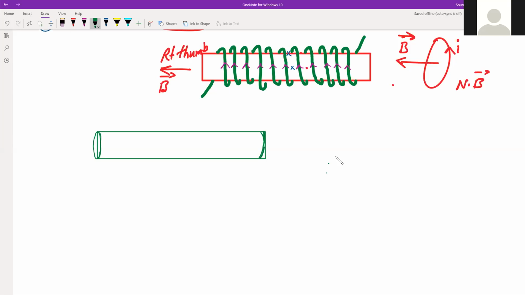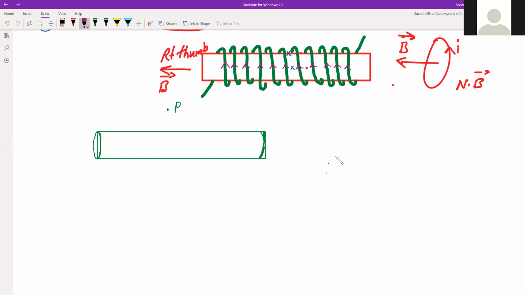We are bothered about the Ampere's loop. Suppose this is the point where we have to find the magnetic field. Correct. So how are we going to do this? So we have to now create a loop. What should be the nature of the loop? The magnetic field should be constant at each and every point. We should try to achieve that.